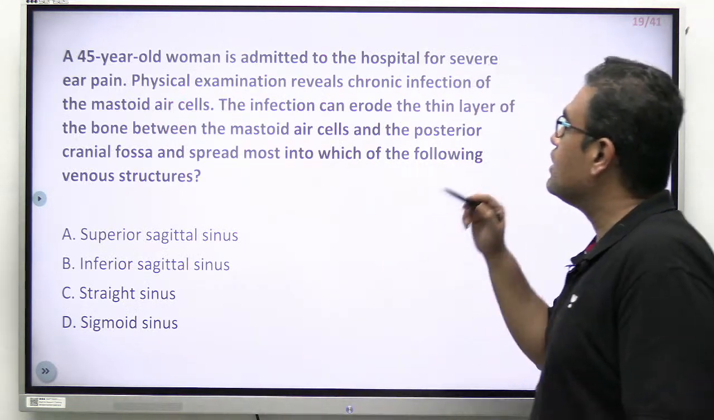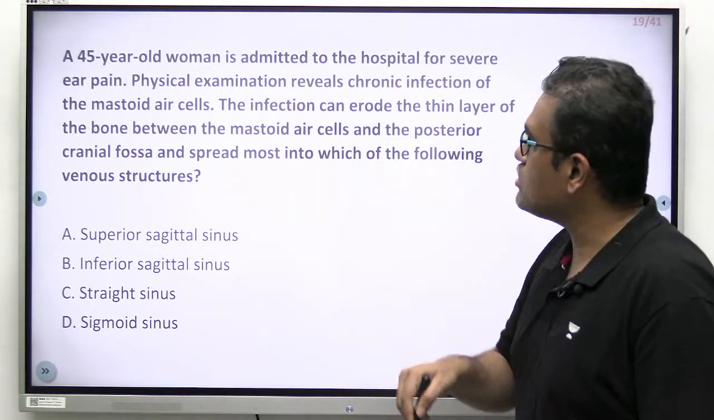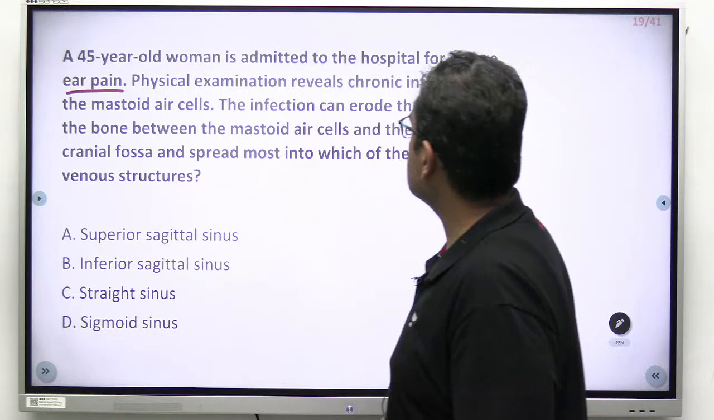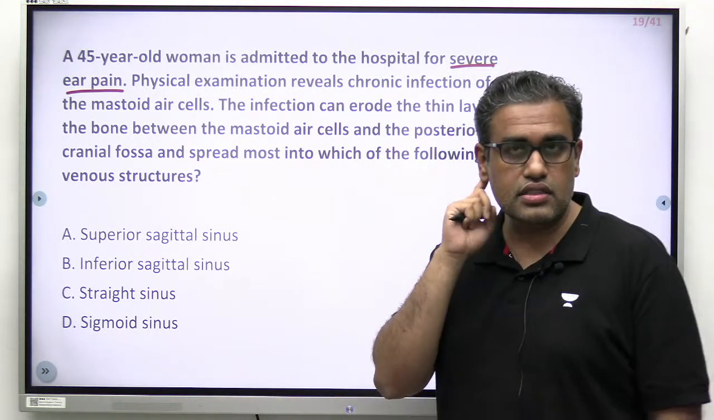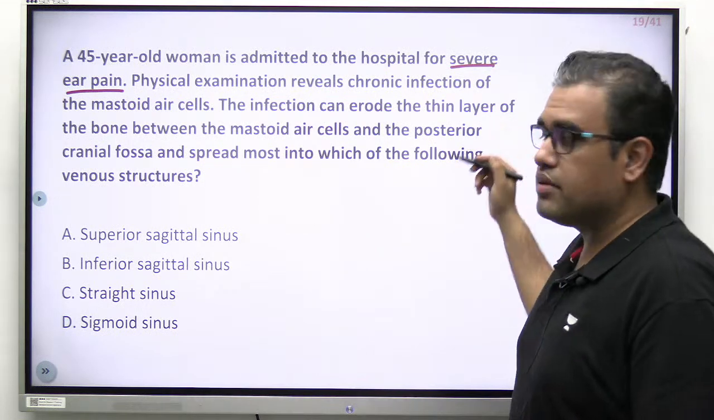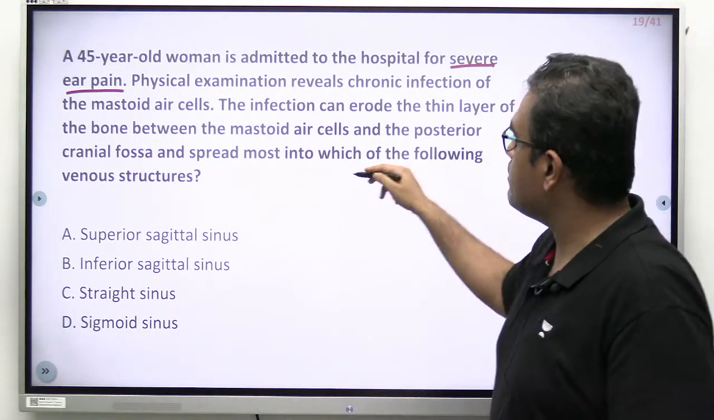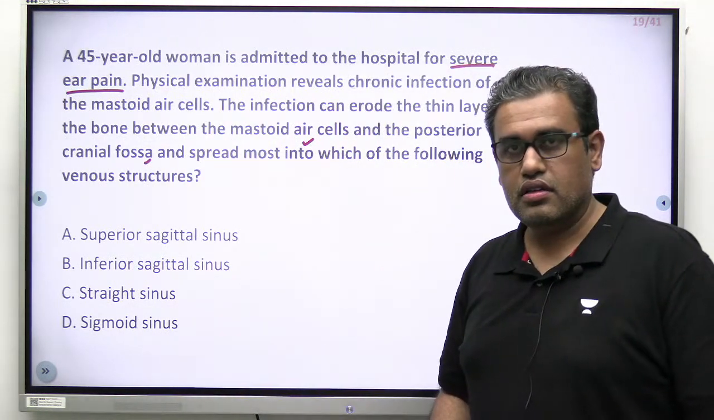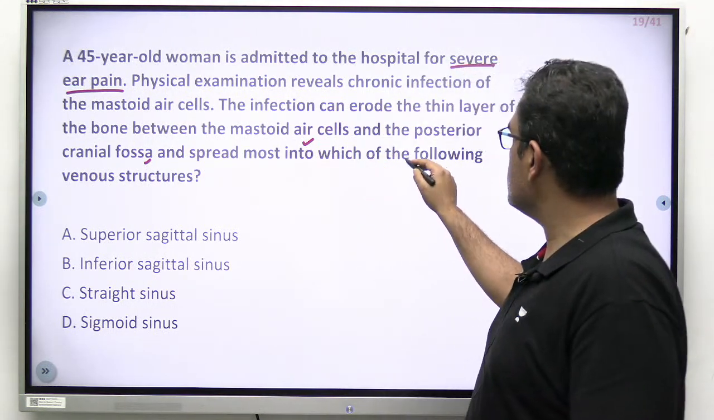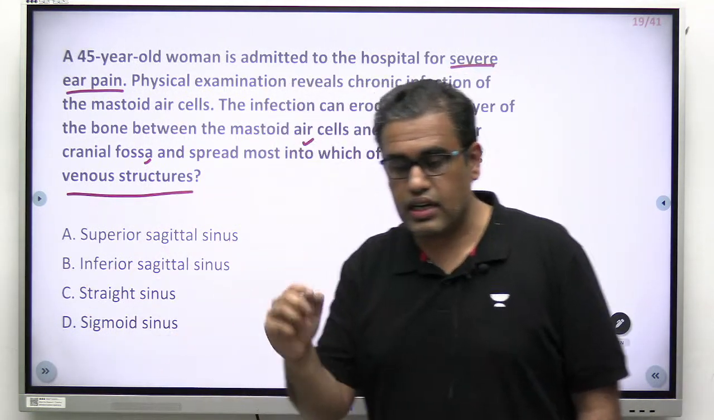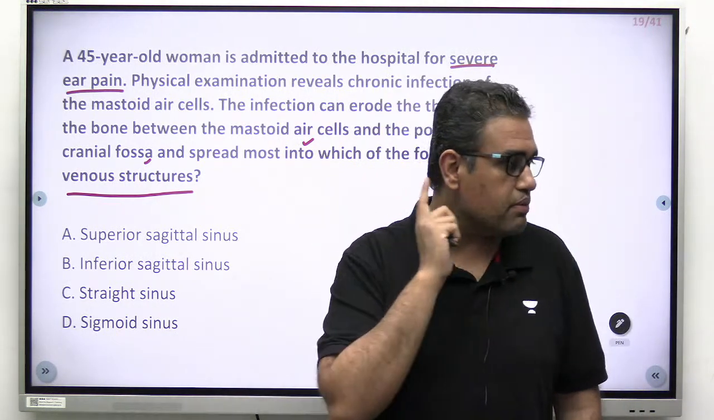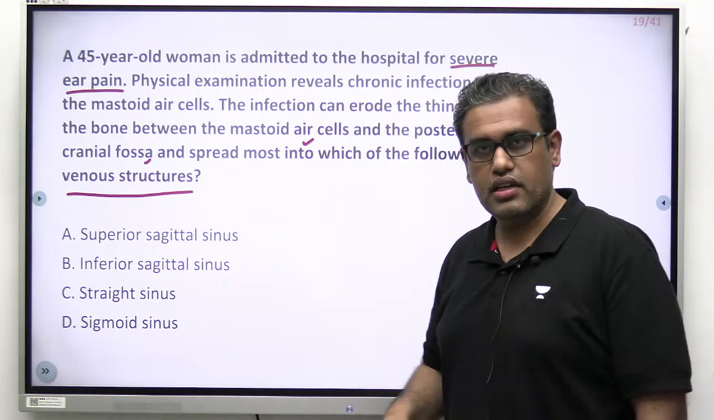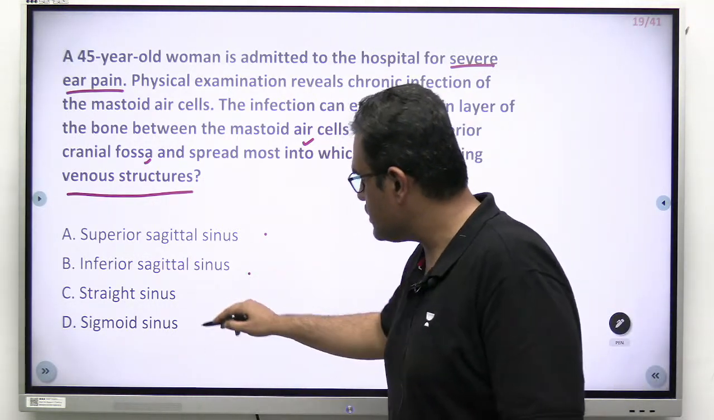Here we have a 45-year-old lady admitted again to the hospital, but a different lady, for severe ear pain. Okay, earache. Physical examination reveals chronic infection of the mastoid air cells. The infection can erode the thin layer of bone between the mastoid air cells and the posterior cranial fossa, and spread most likely into which of the following venous structures? Anatomically, what venous structure is between the mastoid and the posterior cranial fossa? Which venous sinus is over here? They are asking: is it superior sagittal, inferior sagittal, straight, or sigmoid?